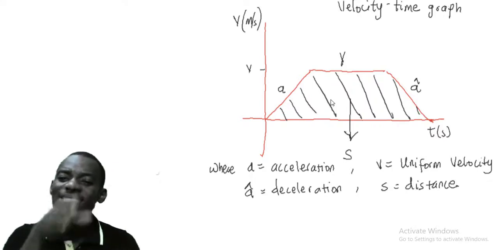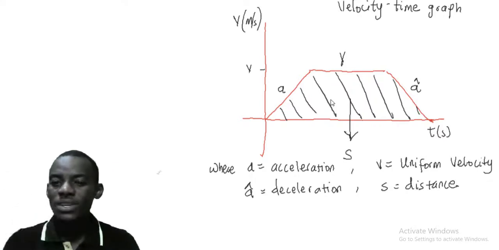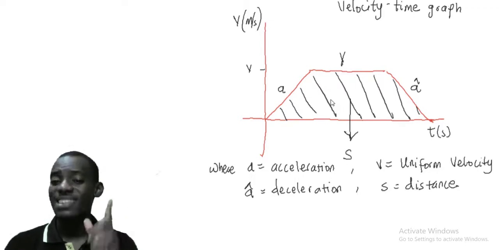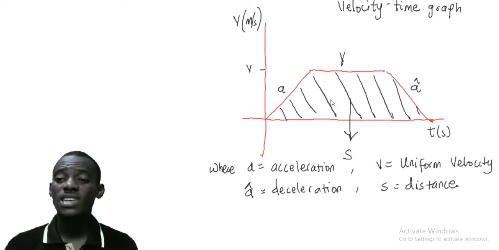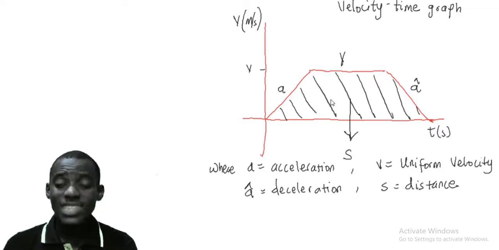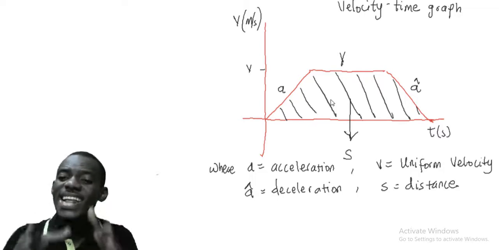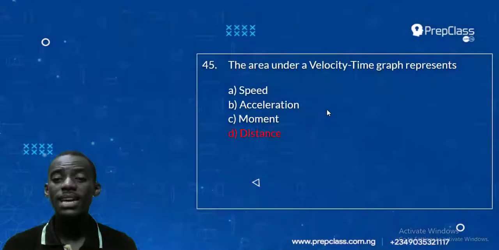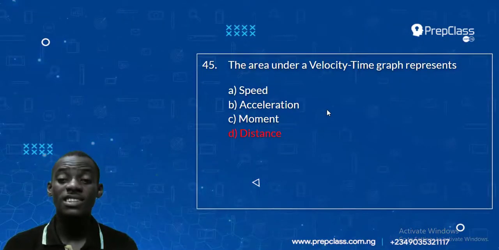But the area inside this graph that I shaded is called what? It is simply called distance, S. You must know that, because it's part of what we learn and what we must know to be able to master this topic. So on this graph, A is acceleration, V is uniform velocity, A hash is deceleration or retardation, and S, the area inside the graph, is the distance. That makes the answer simply distance, and option D is the correct answer.